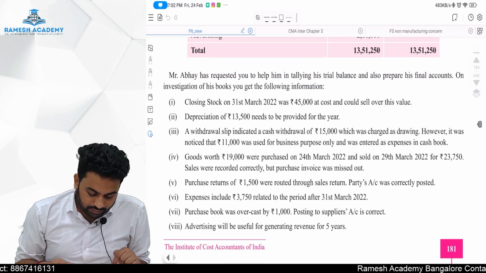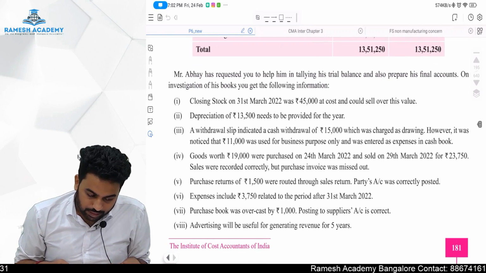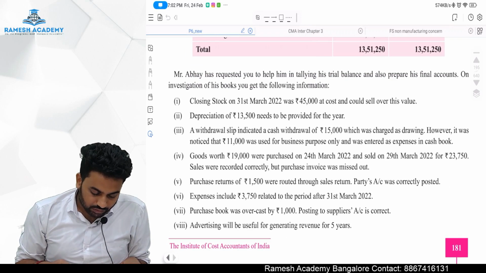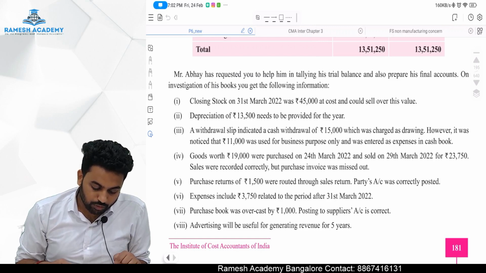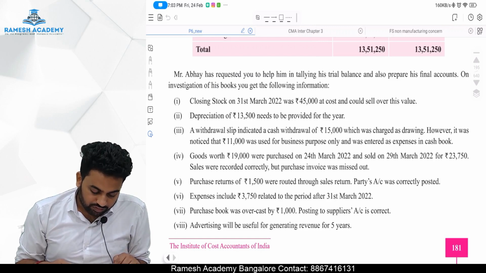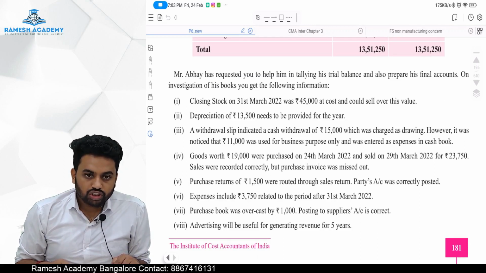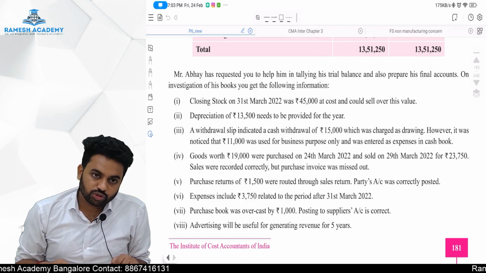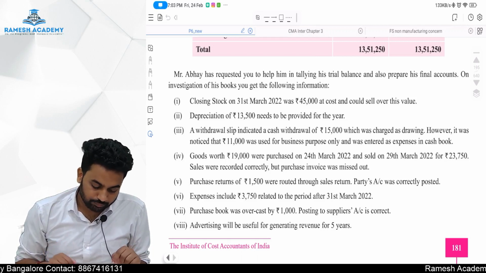Mr. Abhay has requested you to help him in tallying his trial balance and also prepare his final accounts. On the investigation of his books, you get the following information. Closing stock is 45,000 at cost and could sell over this value. So cost is so much, selling price also so much, which means whichever is lower, this is only lower.